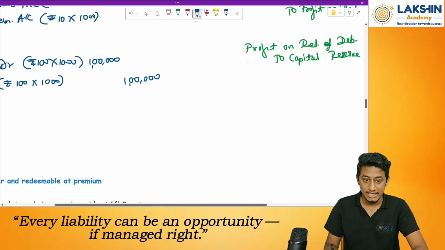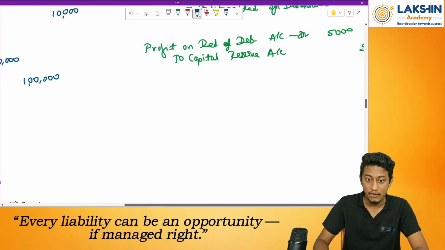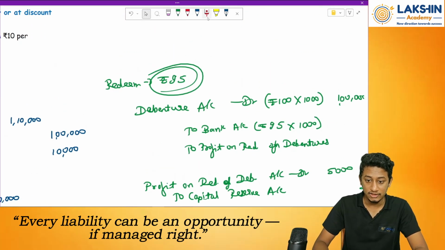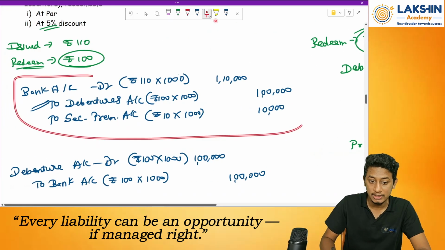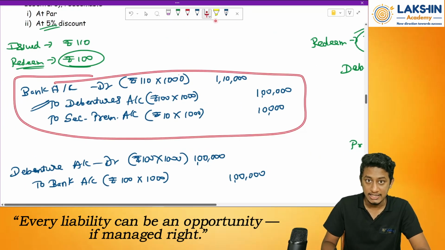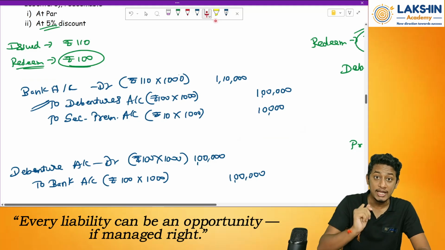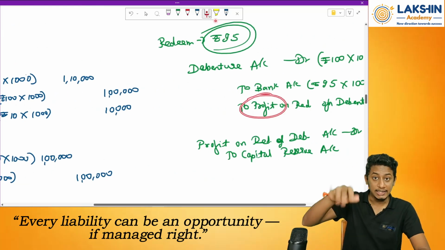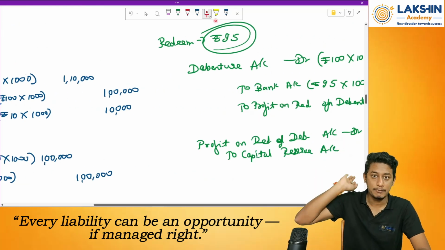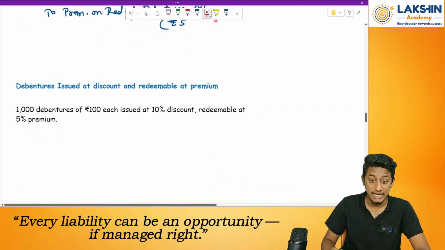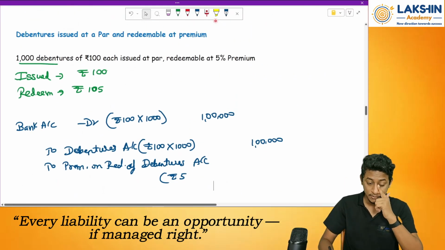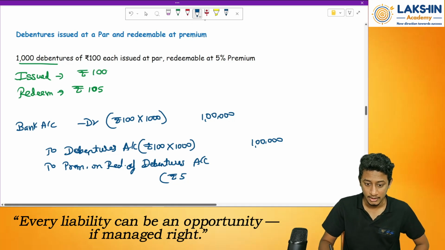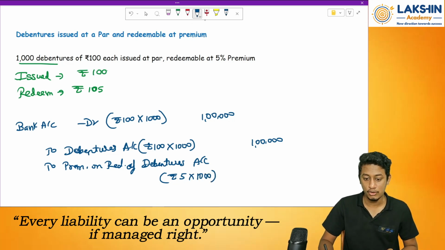See, in the case of profit, I know that there will be a profit tomorrow, right? But did I pass the entry during the issue of debentures? No. Why? Because it's a profit. Let the profit happen in the future. That time I will pass the entry. But in case of a loss, I will book the loss today itself. Right? So because of that, I am opening this account over here. I will tell you what to do. Don't worry, don't get confused.